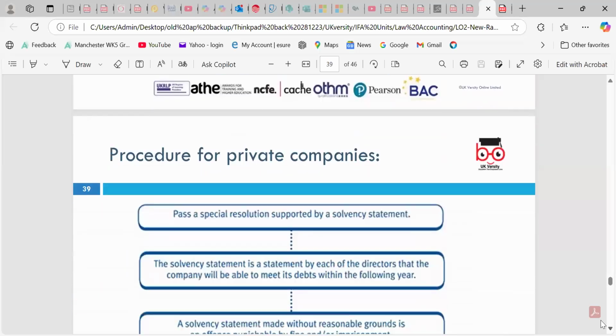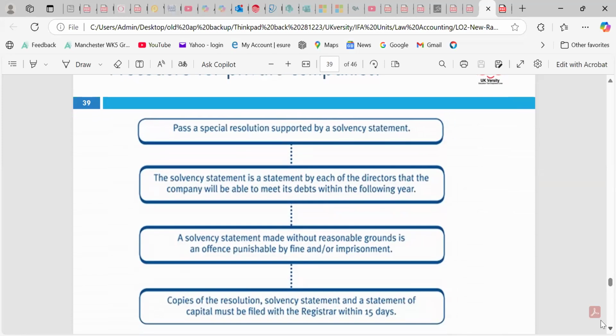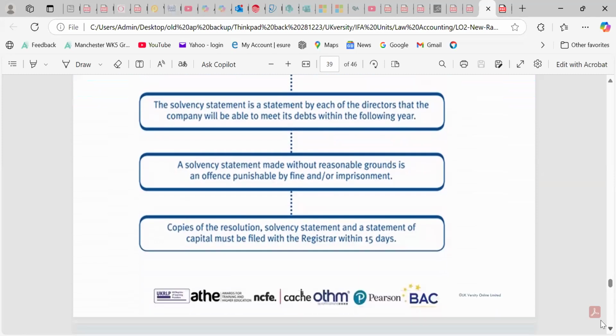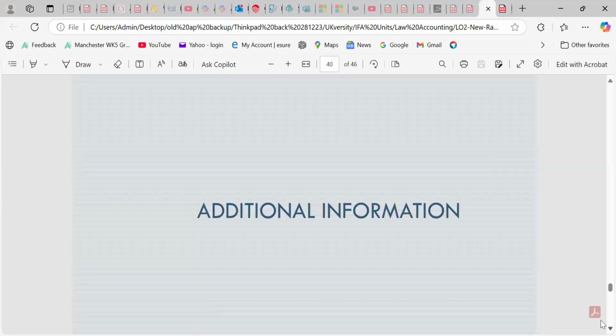Okay, so the procedures for the private limited company: pass the special resolution supported by the solvency statement. The solvency statement states that each director believes the company will be able to meet its debts within the following year. Making a solvency statement without reasonable grounds is punishable by fine and imprisonment. The copies of the resolution, solvency statement and the statement of capital must be filed with the registrar of companies within 15 days. Those we can look around.